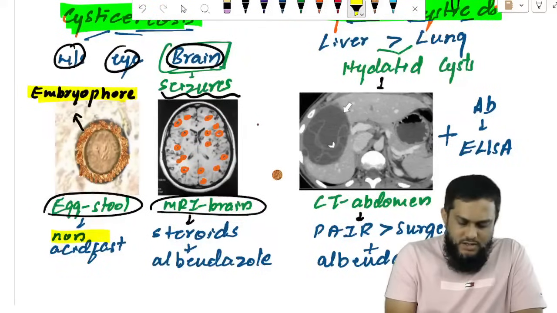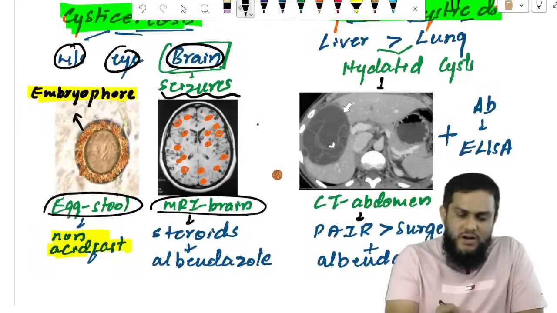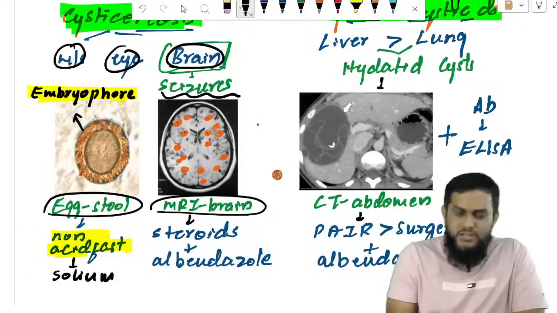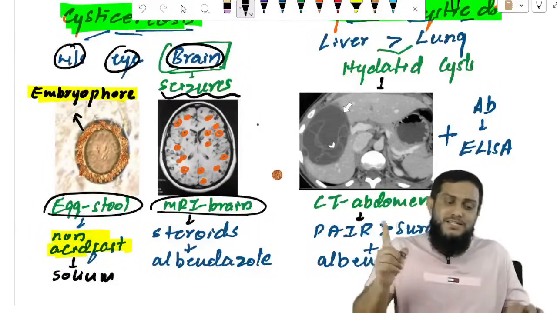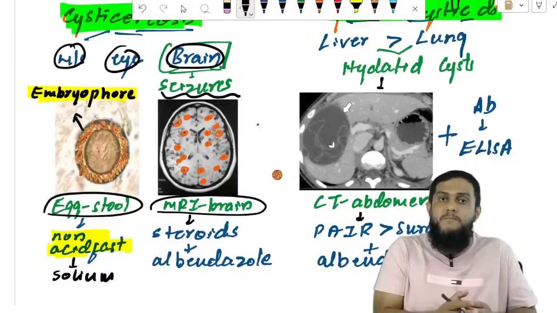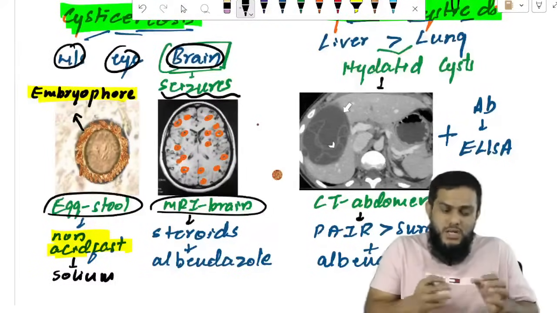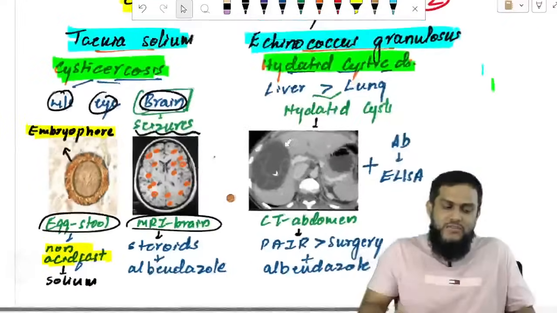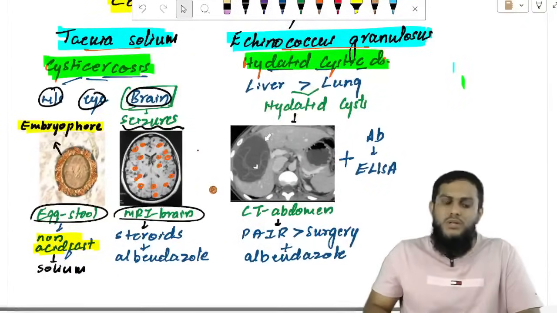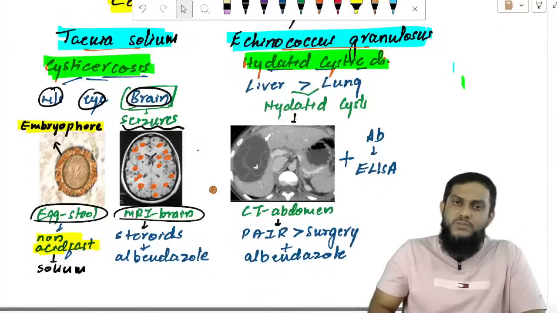If the Taenia egg is non-acid fast, it is solium, because Taenia saginata egg is acid fast. The eggs of solium and saginata look the same; both have an embryophore. If non-acid fast, solium. If acid fast, saginata. Taenia solium is the one which causes cysticercosis, and that's how you diagnose cysticercosis.